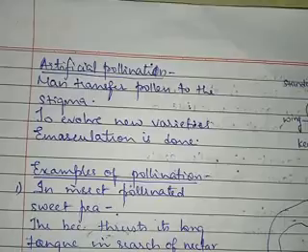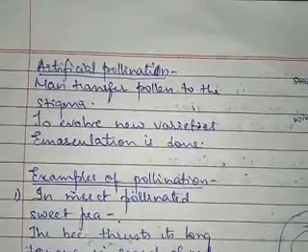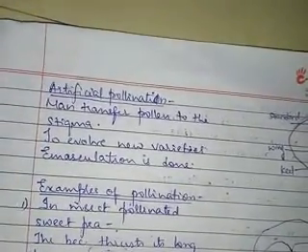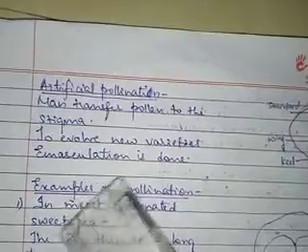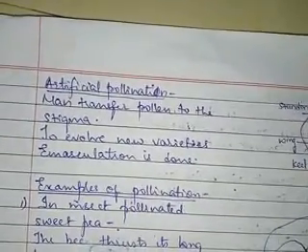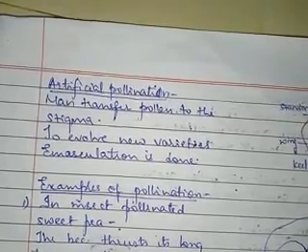Okay, so why do we carry out artificial pollination? The reason is very simple: to evolve new varieties. To make new varieties, we carry out the process of artificial pollination. It is also called artificial crossing.